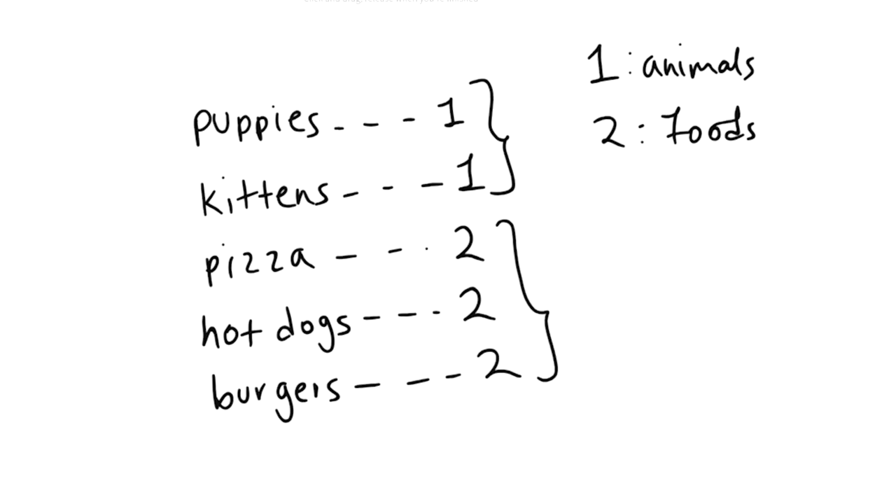But one thing to note here is that our algorithm is only going to give us a number. So our algorithm is not aware that 1 represents animals. It only knows that puppies and kittens are part of the same cluster. Similarly, pizza, hot dogs, and burgers are also part of their own cluster. So this is how unsupervised learning algorithms work.